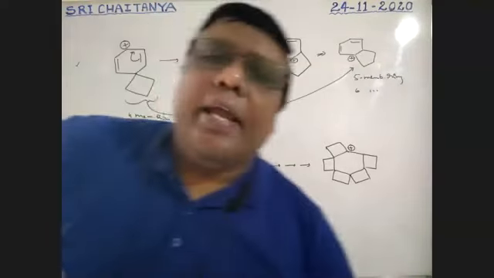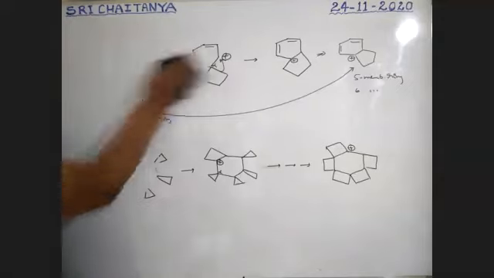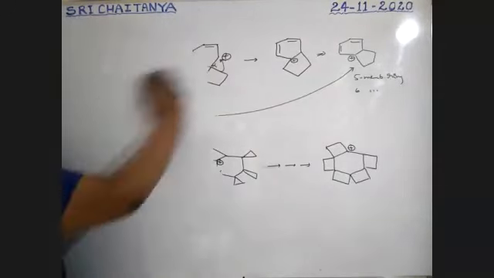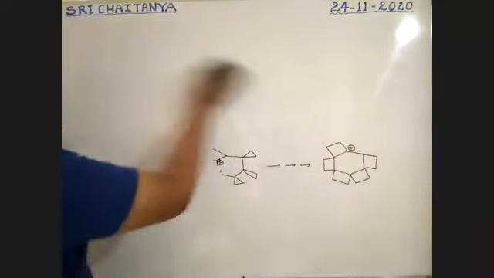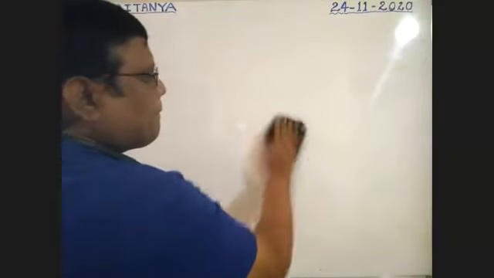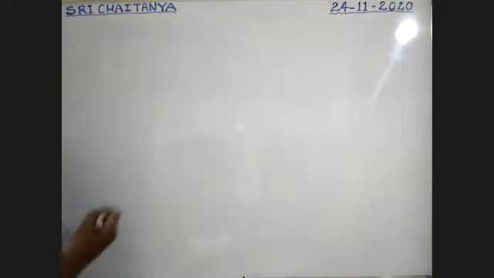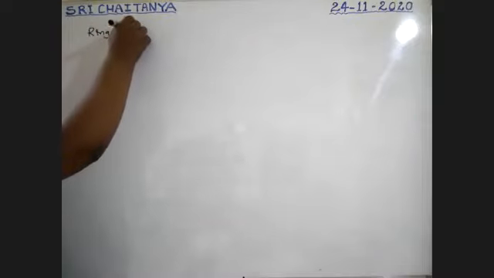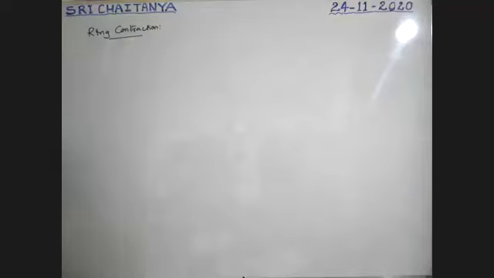Next, ring contractions. Whenever a 7-member ring is there, it converts into a 6-member ring, and that is ring contraction.